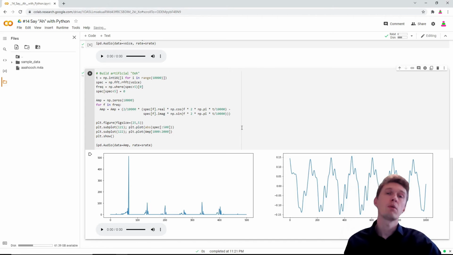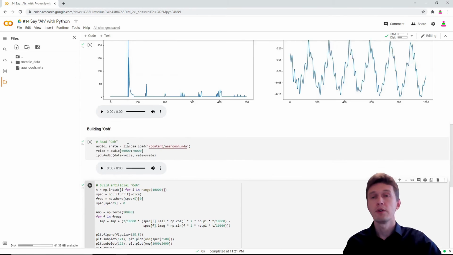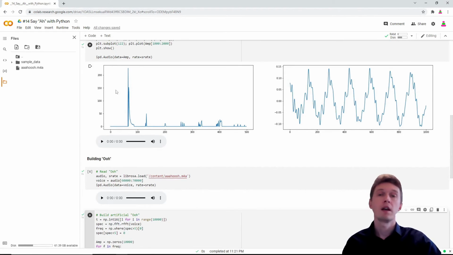So what are the roles of these frequencies and periodical functions? You see that there are spikes, very huge amplitude from the beginning, and it's not what makes "ah" or "oh" or "oo" or "eh." It's just a pitch or tone, because I can say there is no vowel, it's just a tone.